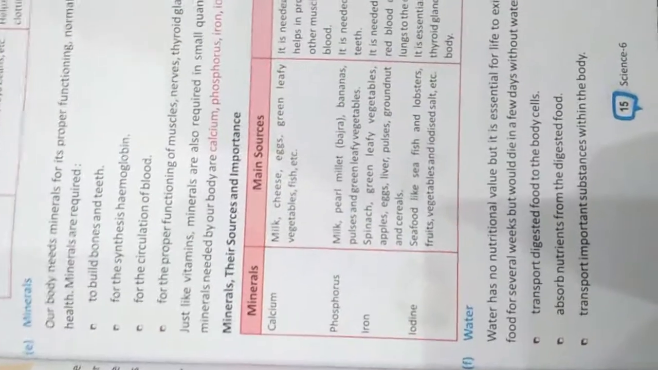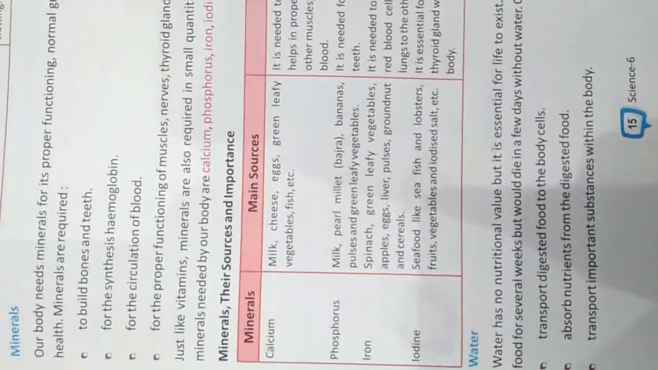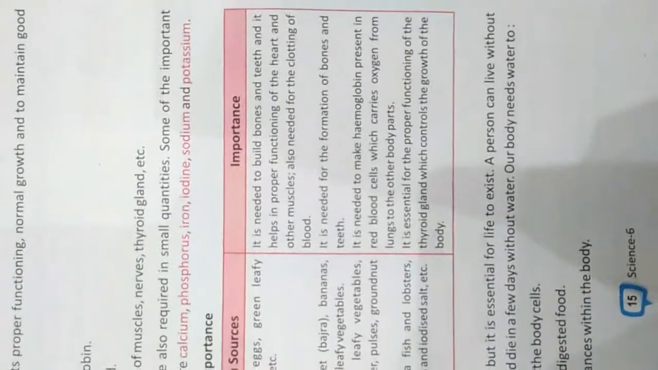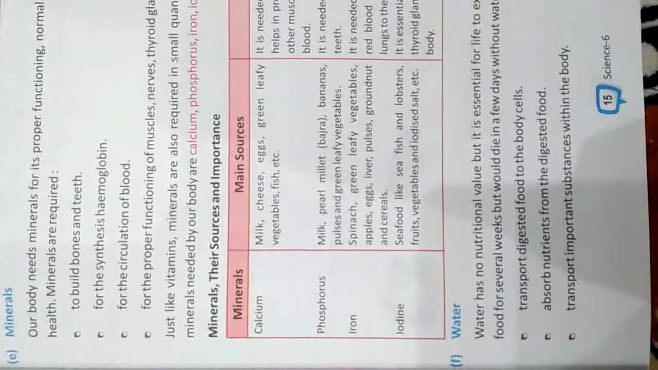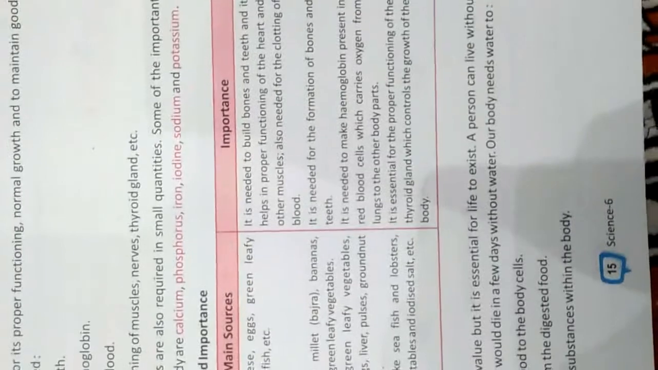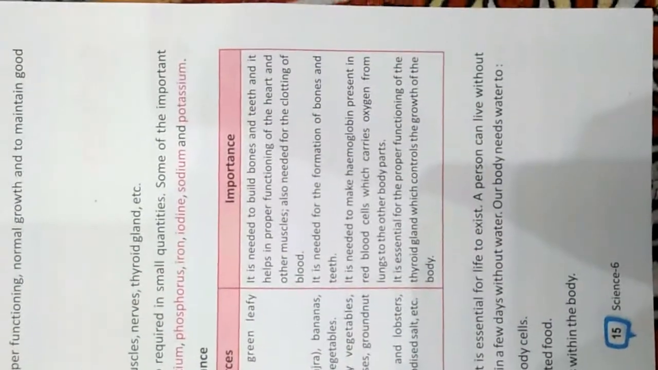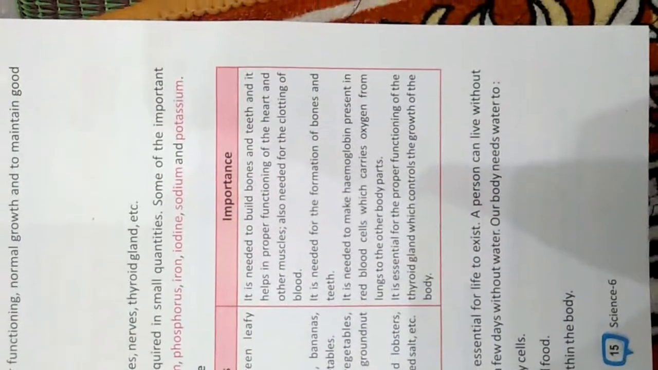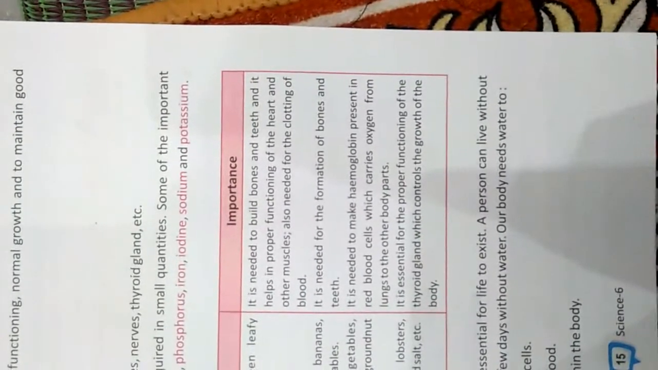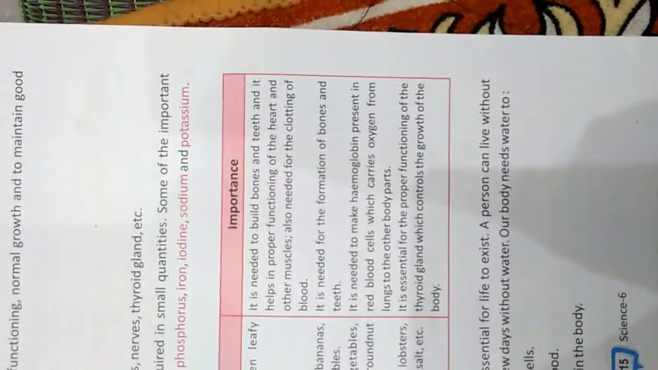And the next mineral is phosphorus, which we get from milk, pearl millet, bananas and a variety of foods, and which is necessary for the formation of the bones and teeth. Our next mineral is iron, which we get from spinach, green leafy vegetables, and a variety of vegetables and fruits, and which is necessary to make hemoglobin present in red blood cells, which carries oxygen from the lungs to other parts of the body.